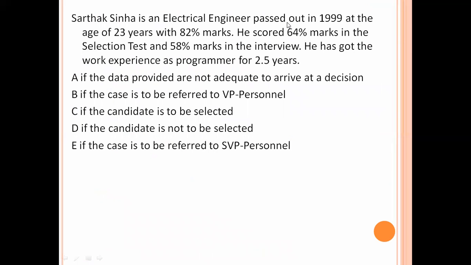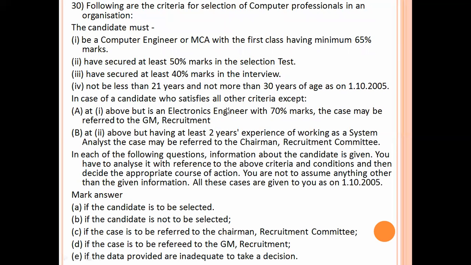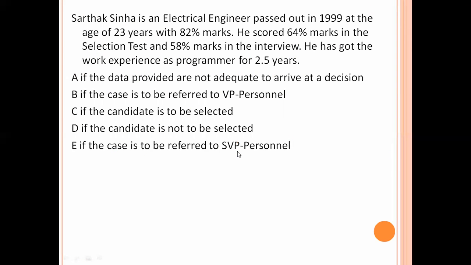Here the condition is electrical engineer, passed out in 98 at the age of 23. 23 to below 30 years. If the data provided is not adequate, then the candidate is not to be selected. That is the right answer. So option number C is the right answer. So all conditions are satisfied by him. Option number C is the right answer.